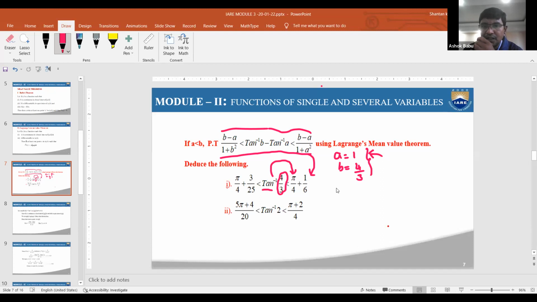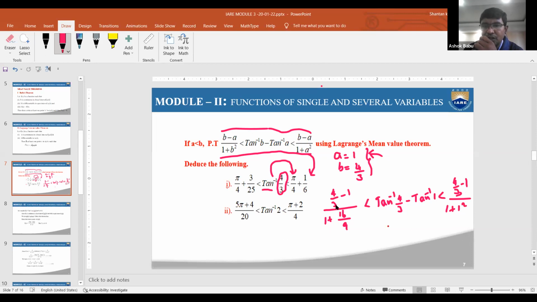Then how to get it means you need to check it. That is b minus a. That b minus a is nothing but 4/3 minus a, which is 1. Denominator 1 plus b square is 1 plus 16/9, which is less than tan inverse b. The tan inverse b is 4/3 minus tan inverse a, where a is assumed as 1, and less than b minus a, that is 4/3 minus 1, by 1 plus a square. That 1 plus a square is equal to 1 square.